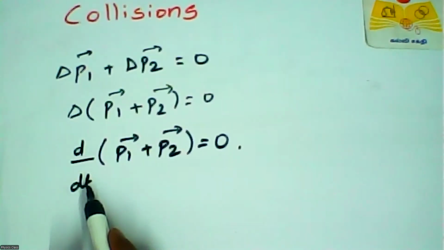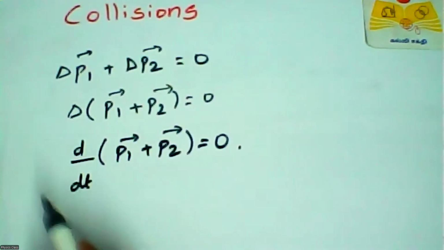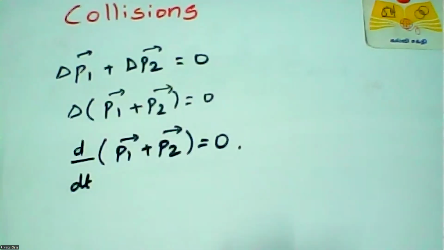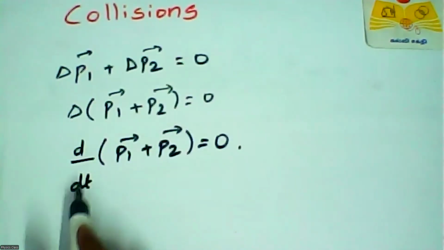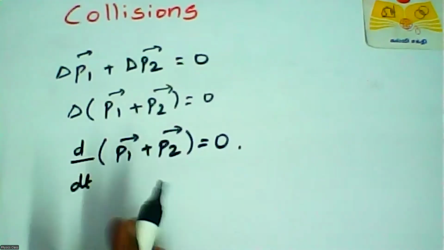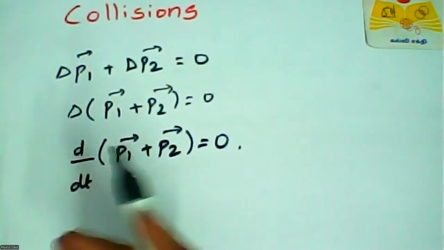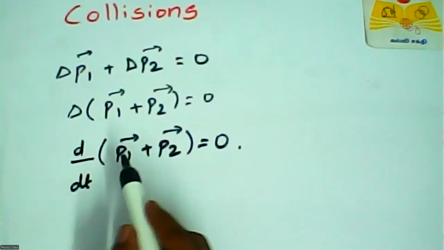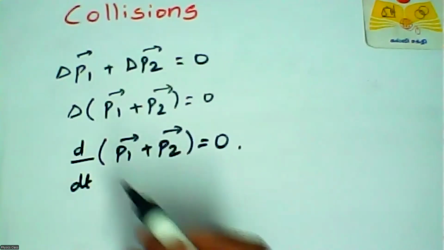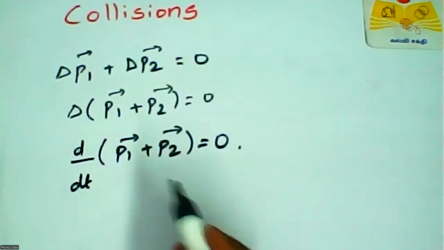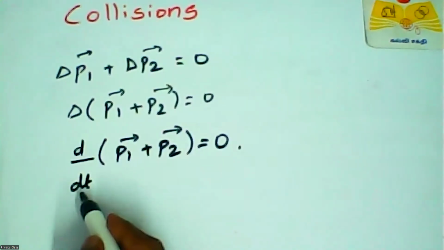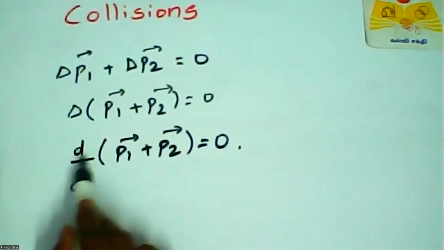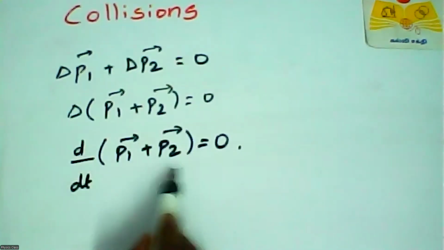All these quantities are differentiated with respect to time, because time is an independent quantity. It does not wait for something to happen; it always goes on. But momentum, force, and position can be differentiated with respect to time. So that is why I put dt here: d by dt of the total momentum is 0.